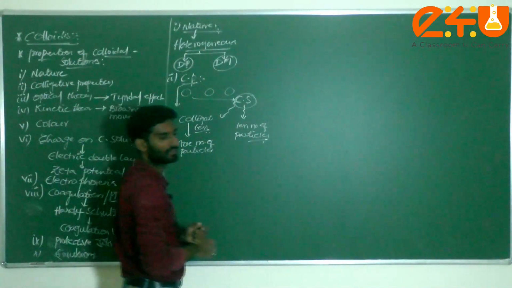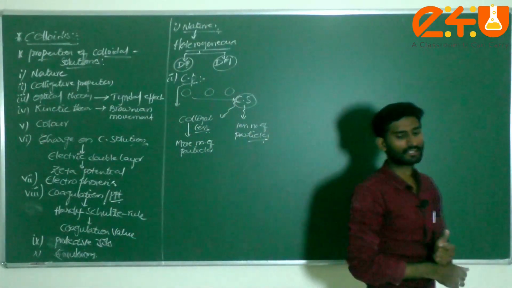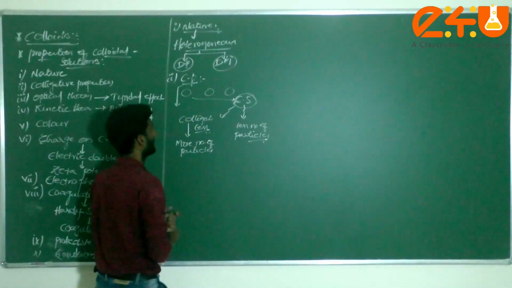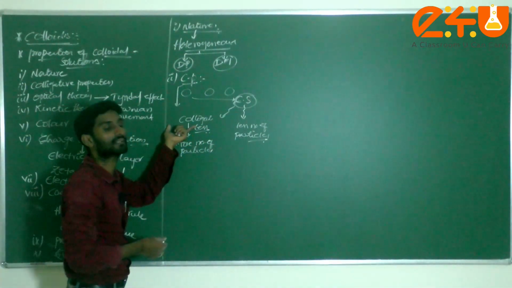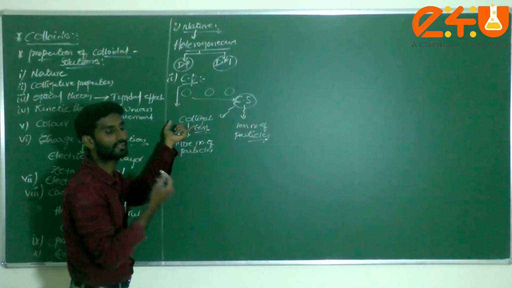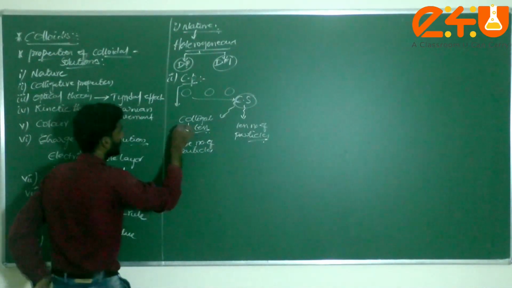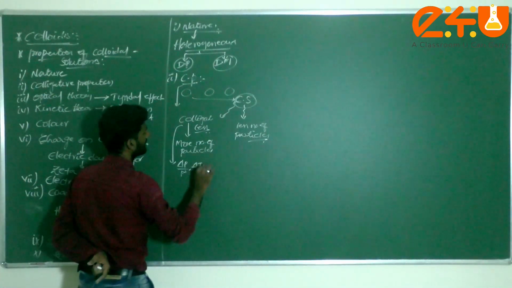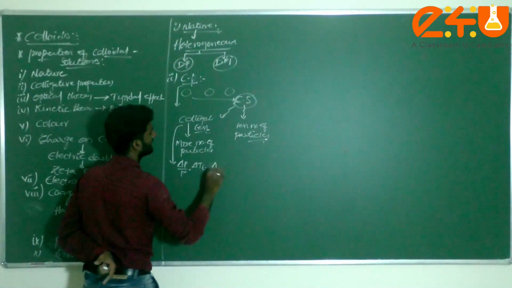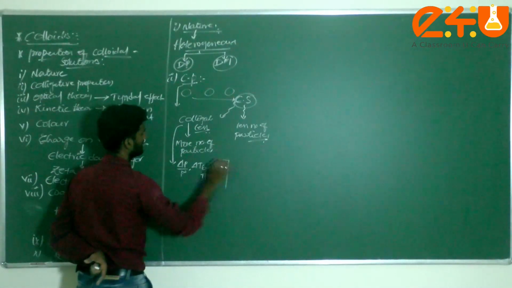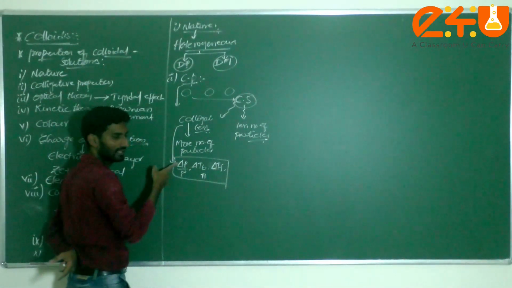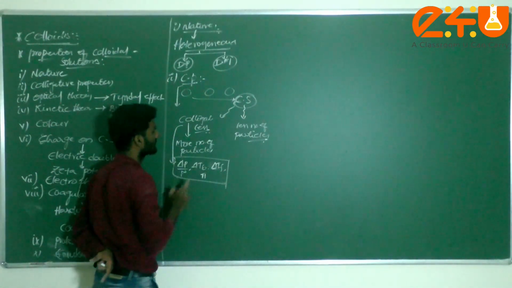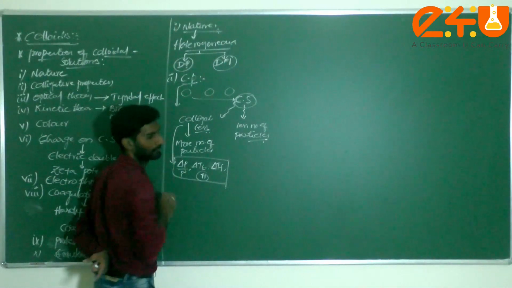Colligative properties mainly don't depend upon the nature of the particles. With the help of this one, we can calculate the molecular mass of the dissolved solutes. You studied this in the solution chapter. Colligative properties are generally delta P by P naught, delta TB, delta TF, and pi: relative lowering in vapor pressure, elevation of the boiling point, depression in the freezing point, and osmotic pressure.